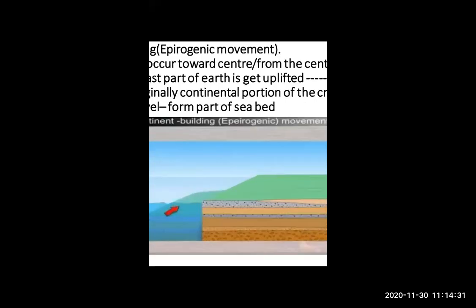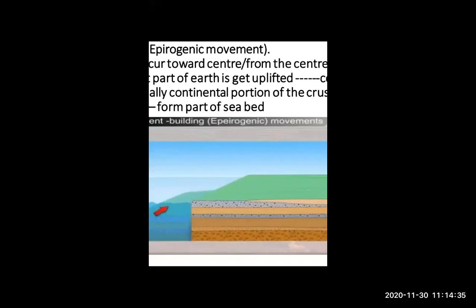Now, continent building movement is also called epirogenic movement. And this movement is also one type of slow movement. It always occurs toward the center of the earth. Just look at this.